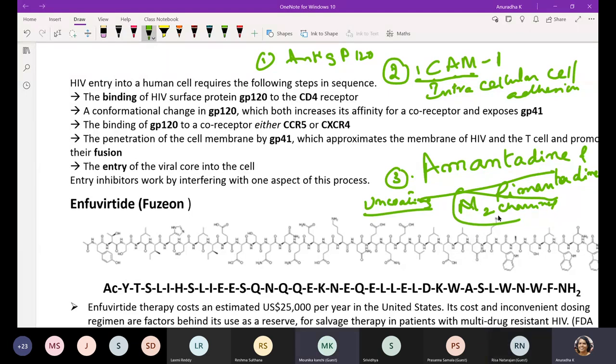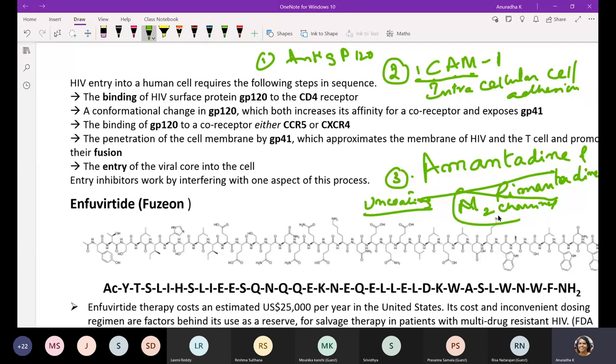Yes, ma'am. So how many examples did I give you for chemical antiviral agents? Anti-GP120, then recombinant intercellular cell adhesion molecule, ICAM, which has been identified as a cellular protein for all rhinovirus strains. They get inhibited when this ICAM molecule is used because it completely blocks the initial attachment itself.